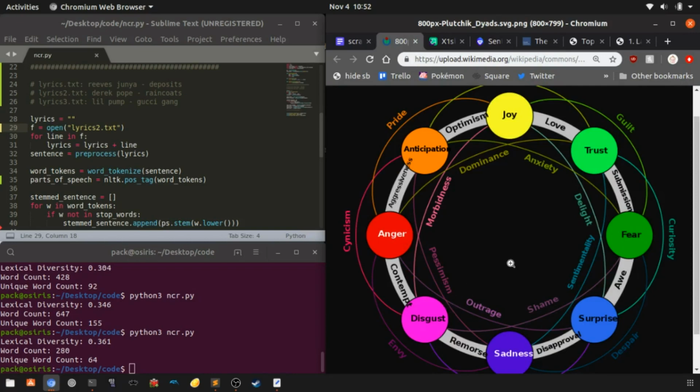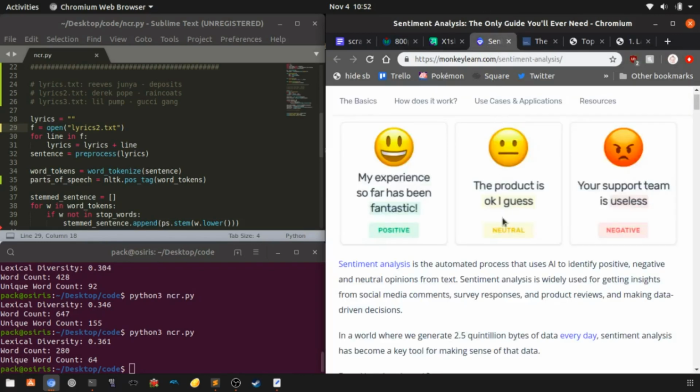In order to do this, I would need to create a sentiment classifier. In fact, a sentiment classifier is pretty much along this axis here. This is joy and sadness, or happiness and sadness. A sentiment classifier is basically a numerical algorithm that will measure how positive or how negative a message is. For example, if someone tweets about your product and says, my experience so far has been fantastic, that's positive sentiment. You can run an algorithm on this text to produce that calculation. Or you could get neutral or negative sentiment. You see what I'm saying?